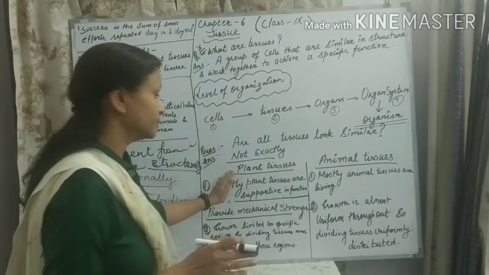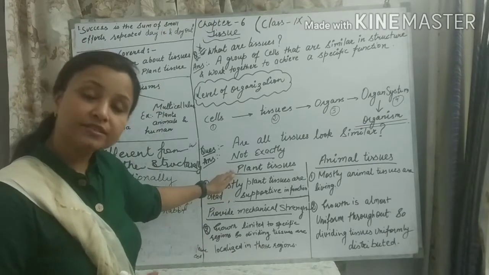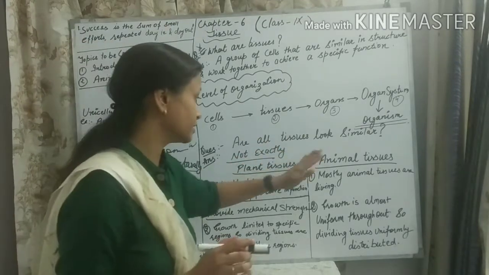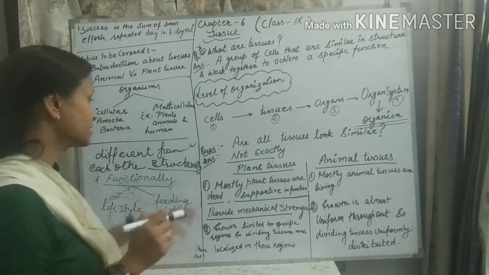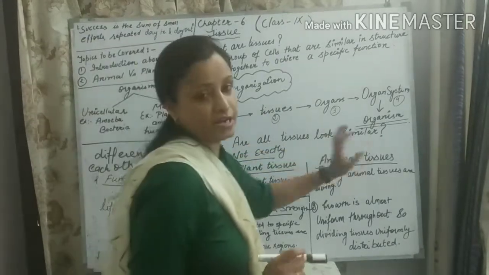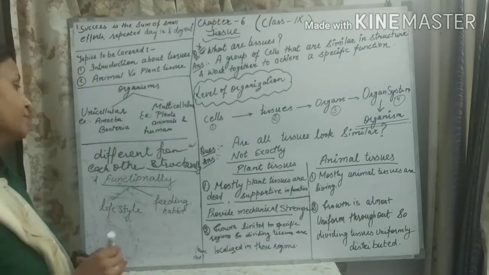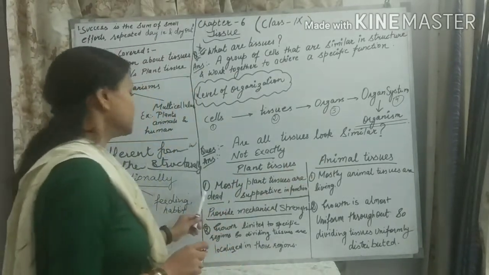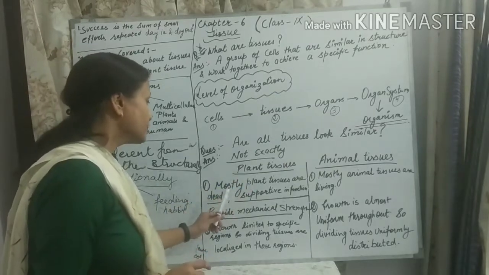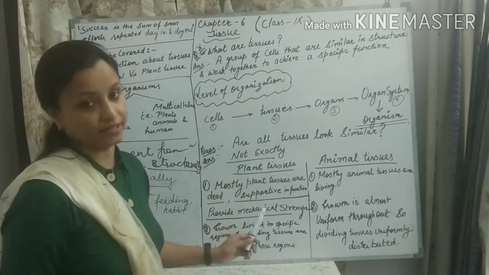Now we come to see the differences between plant tissues and animal tissues, and this is also a very important part of the chapter, students. Plant tissues and animal tissues. The very first important difference between plant and animal tissue: plant tissues are mostly dead.